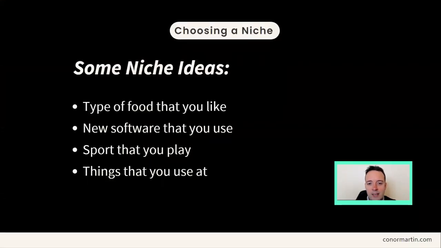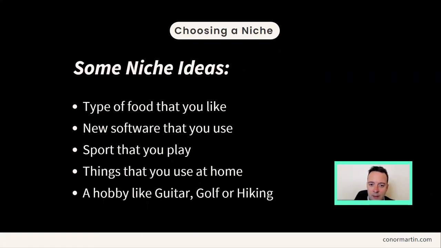So here are some example niches to help get you started. For example, a type of food that you like, right? So maybe you like Indian food, so you can write lots of things about Indian food, okay? The name of the blog can be indianfood.com or something like that, or just food with an adjective before. And then you can choose one subtopic and really go after that subtopic first.